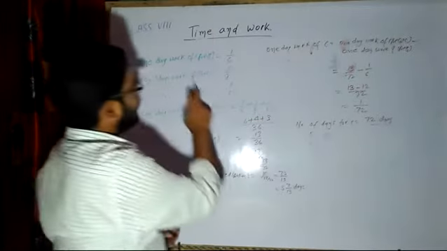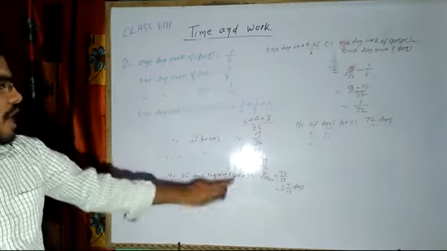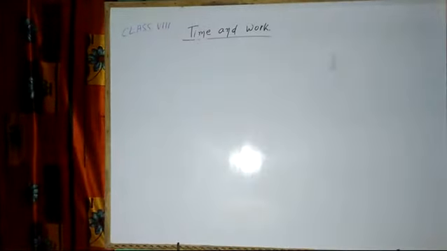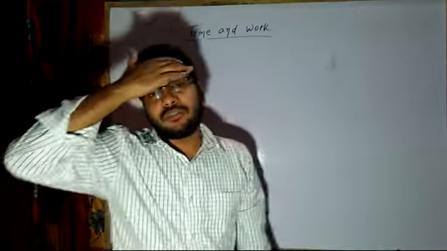Now in the same way you will solve for B and A. You have to subtract this with this, and then this with this, and then you will get the values of B and A. The remaining two questions you all can solve very easily. It is very simple. You have to just apply your logic and thinking. I hope you all will be able to finish the work.